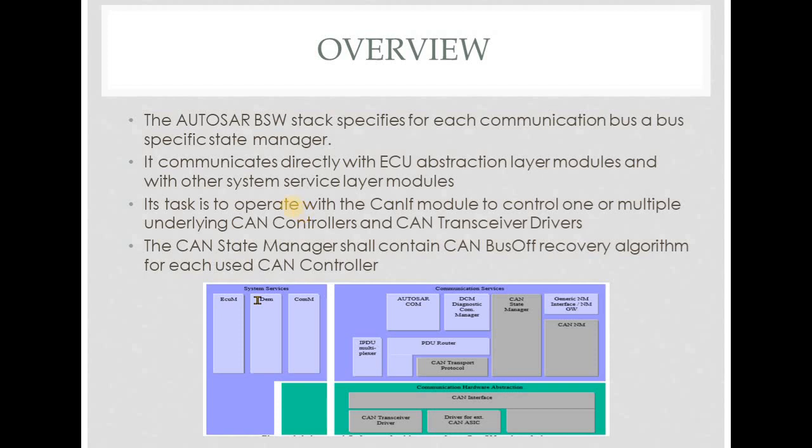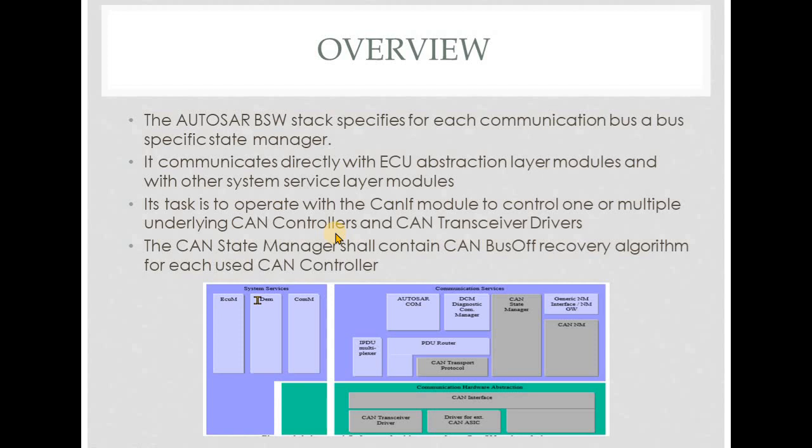In the AUTOSAR BSW stack, for each and every communication protocol, we have a specific state manager module. For example, for LIN, we have the LIN SM module. For FlexRay, we have the FR SM module. Similarly, for CAN, we have the CAN SM module. This CAN SM module sits in the service layer of AUTOSAR, and it interacts directly with the ECU abstraction layer and other system service modules.